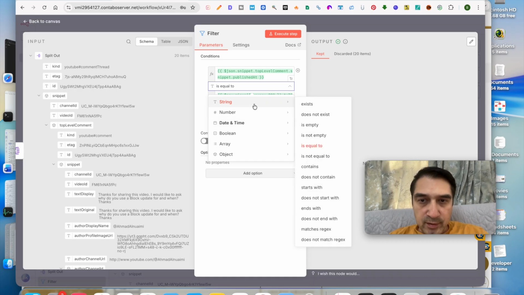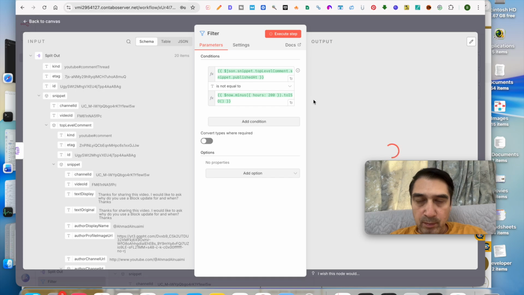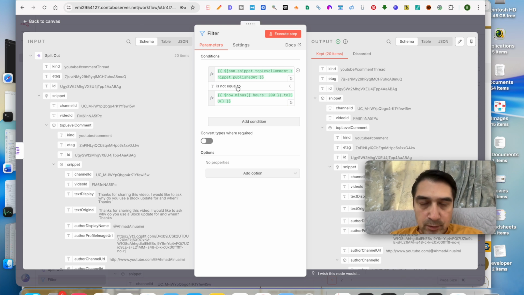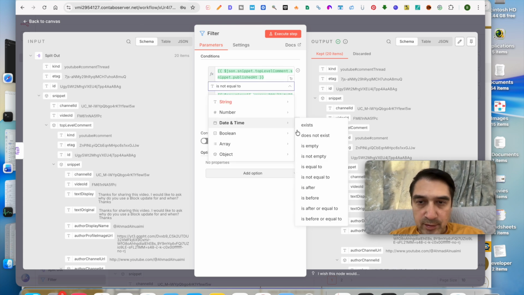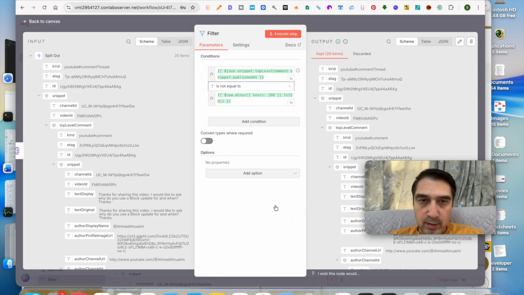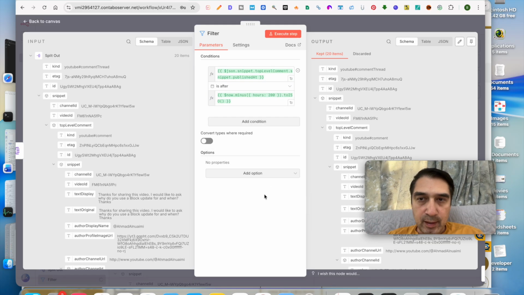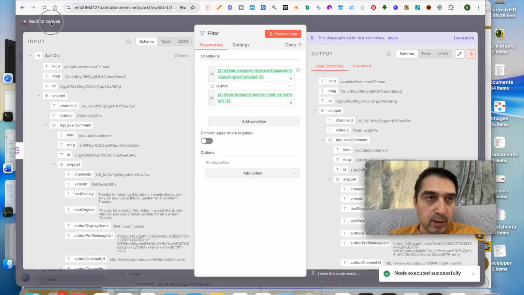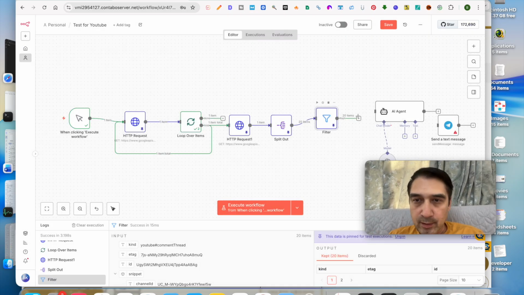So what we'll do is change this to not equal to, and then we will keep all of the discarded items. All of the items that were otherwise being discarded will now be kept. What we also want to do is change this to is after. So this is the correct statement. Just make sure that you do it exactly like this, and go ahead and put the data or the output over here. Go back to canvas, and then we'll hook this up to the AI agent over here.